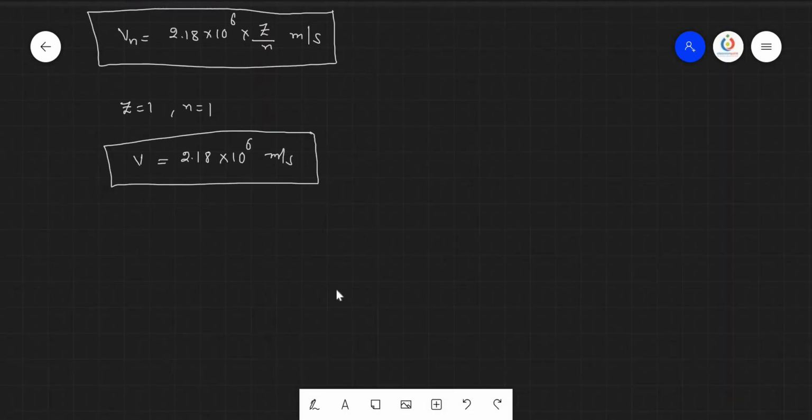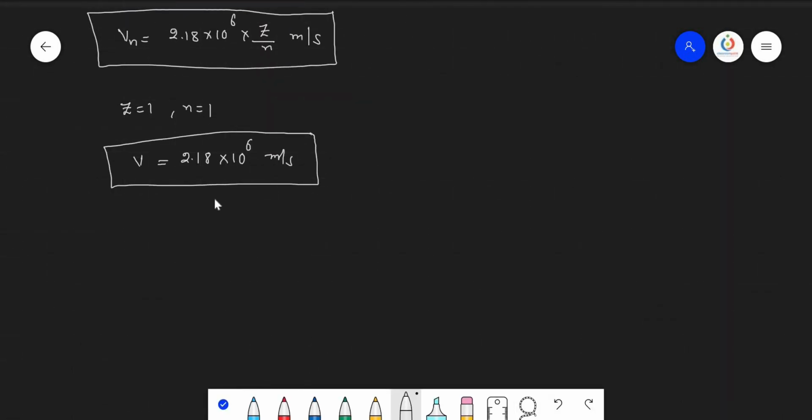Just as the radius of the first orbit of hydrogen is called the Bohr orbit, similarly this is called Bohr's velocity. And the value of Bohr's velocity is approximately 1 upon 138th of the velocity of light.